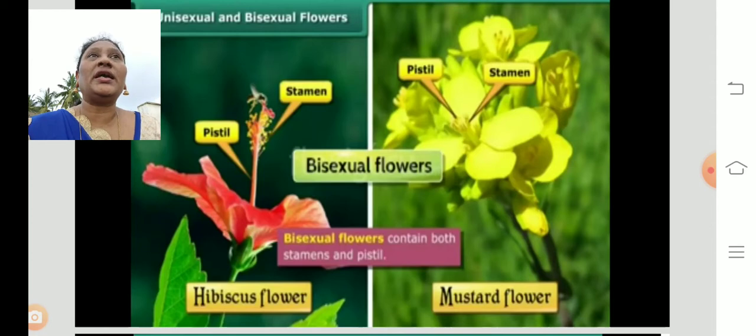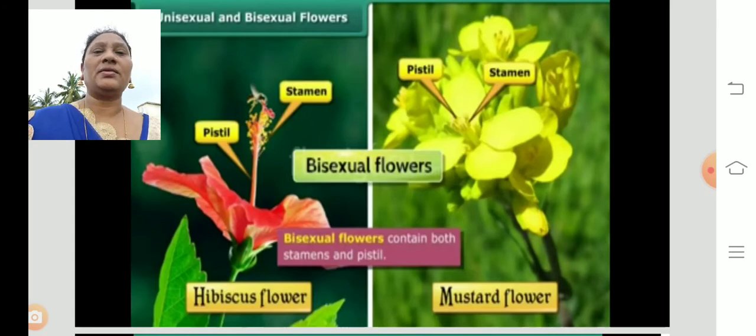In incomplete flowers, we can see male flowers and female flowers. If the androecium is present in a flower and the gynoecium is absent, such flowers are called male flowers. If the flower consists of gynoecium, such flowers are called female flowers. So incomplete flowers are nothing but unisexual flowers. And complete flowers are bisexual flowers, which have both male and female parts.